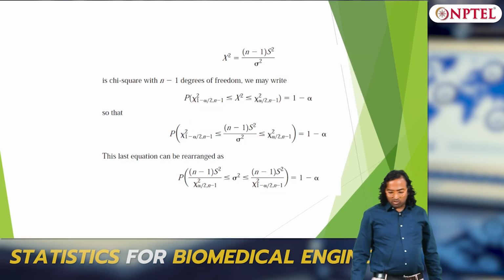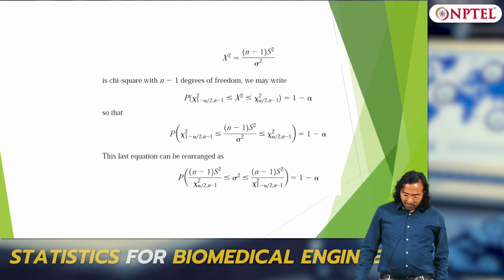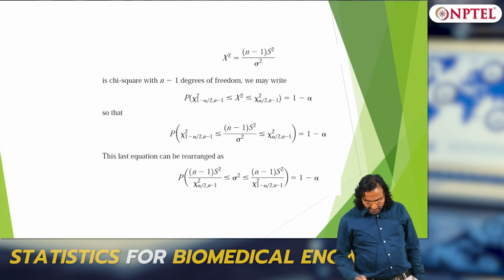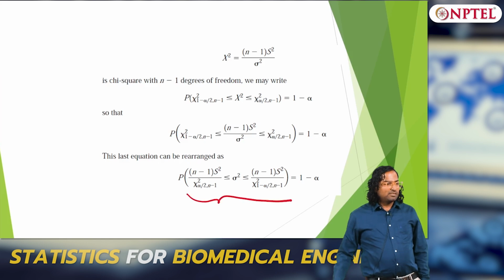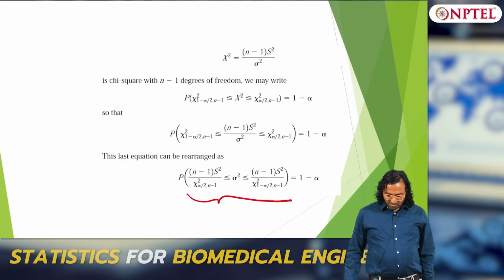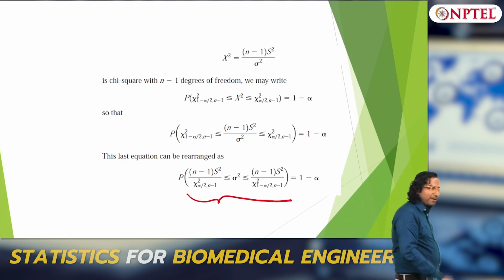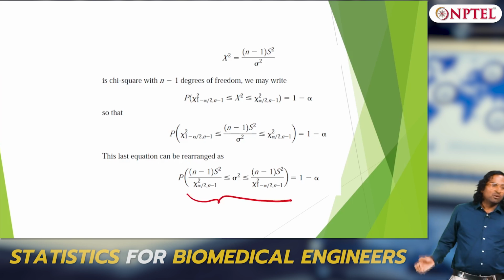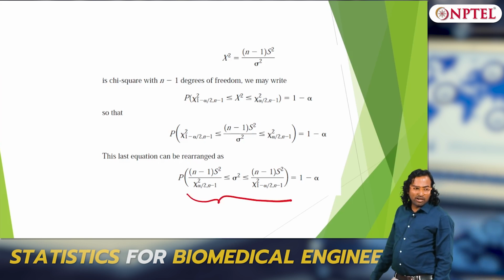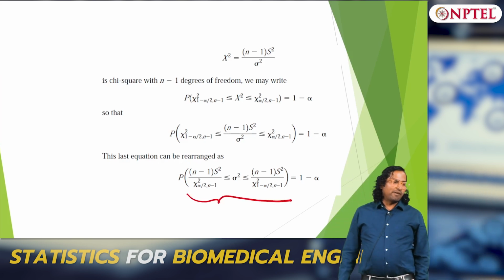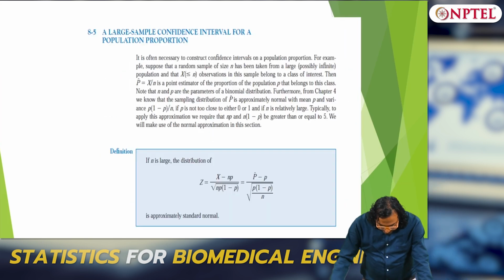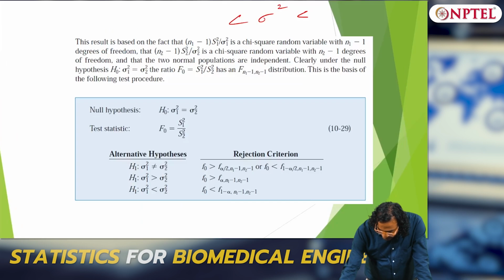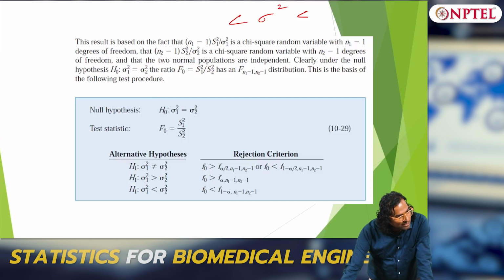So sigma squared lies between, you can always write, n minus 1 times s squared. So these are my limits. Sigma squared lies between n minus 1 s squared divided by chi-square at 1 minus alpha by 2, and the other one, n minus 1 s squared divided by chi-square at alpha by 2. There also mu is there, but mu you take as the null hypothesis, same thing.